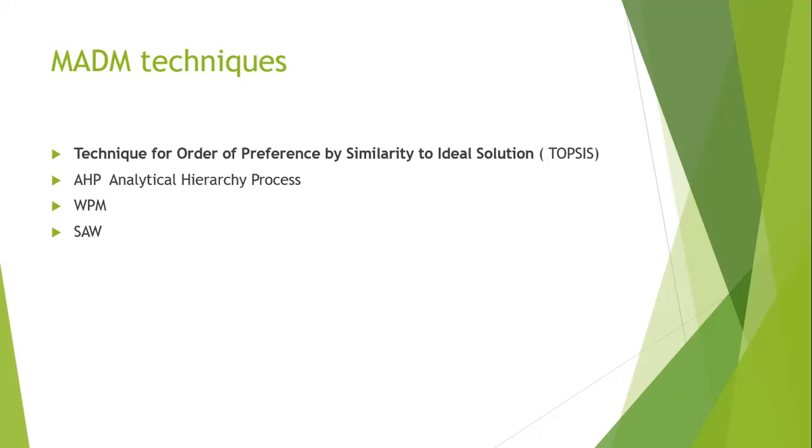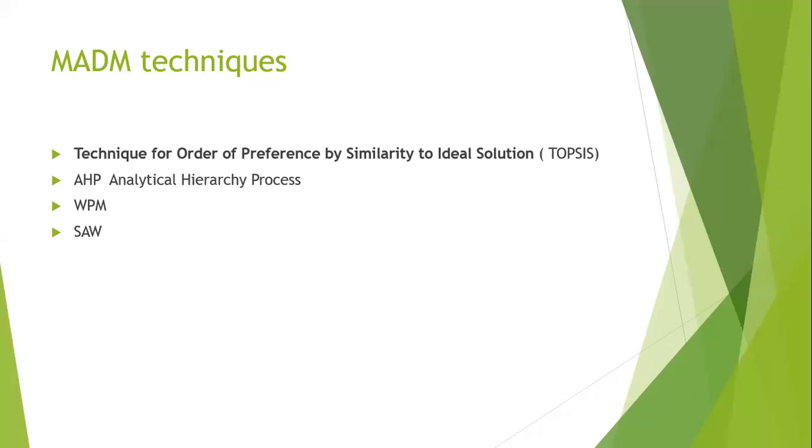Other MCDM or MADM techniques, multi-attribute decision making techniques or multi-criteria decision making techniques, are analytical hierarchical process, WPM, weighted product method, SAW, simple additive weighting method.